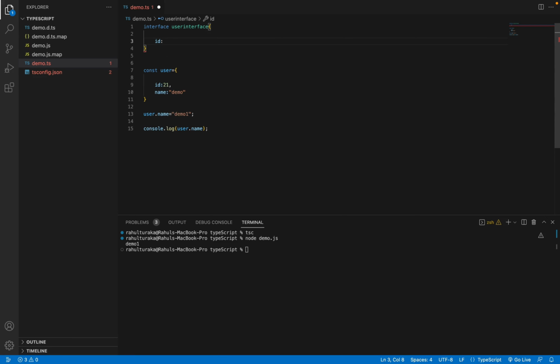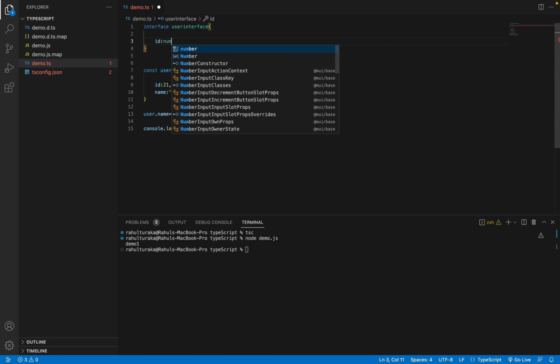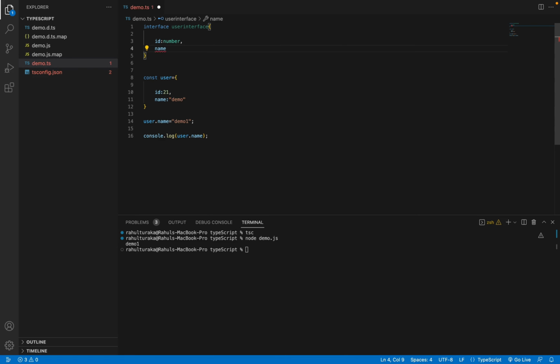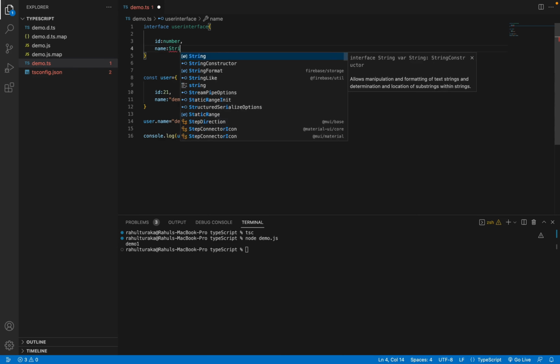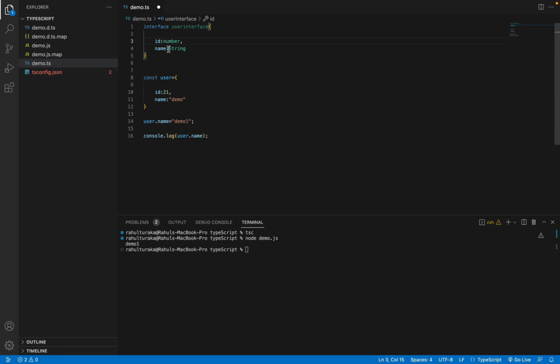I want the id to be a number and the name field to be a string. Now I make this id readonly by using the readonly keyword, save it, and assign this interface to my user object.